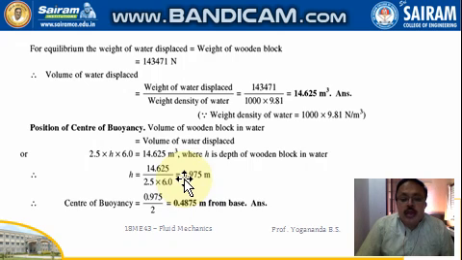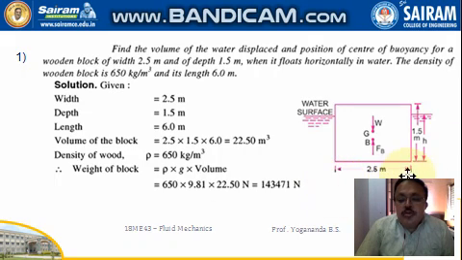Now the position of center of buoyancy. The volume of wooden block inside water is equal to the volume of water displaced. How much of the wooden block is immersed is nothing but 2.5 meter width of the block inside the water, and h, which is the height of the block inside the water, whereas 1.5 meter is the entire depth of the block, so it is not completely submerged.